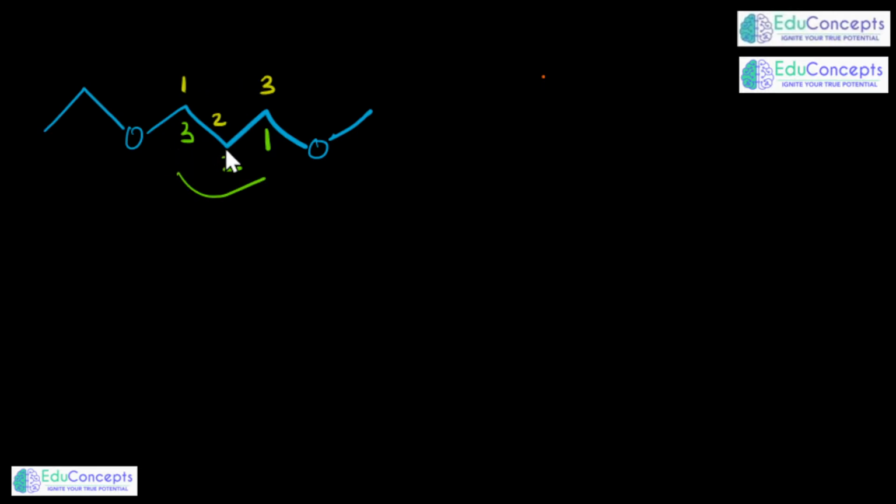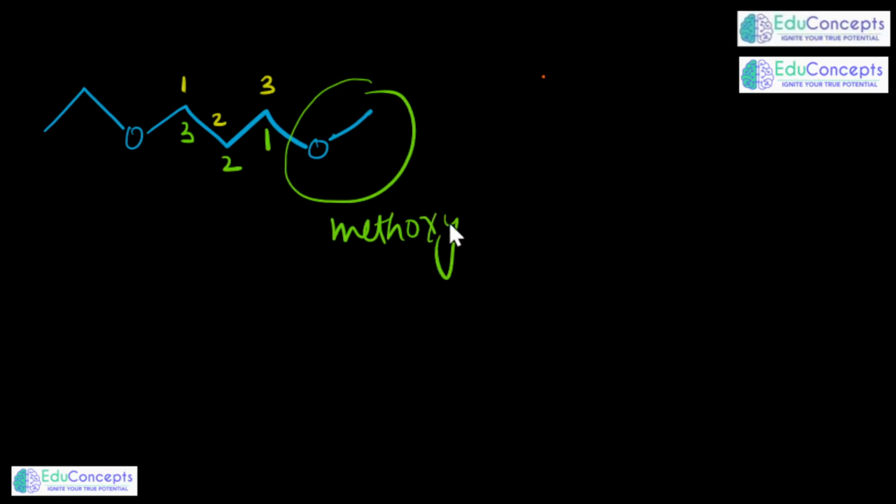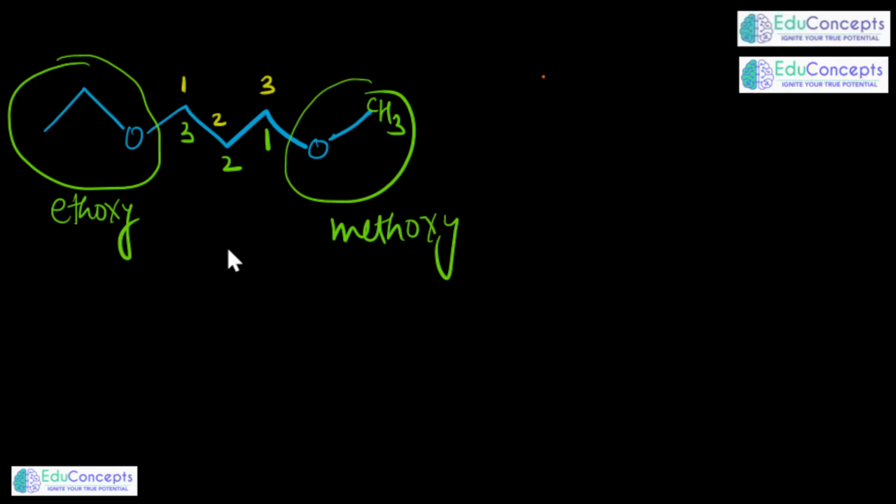So which way should I go? Because on this side I could see this is methoxy, because there is a carbon here, although they would not show it, so we have to consider this as methoxy. And here you are able to see ethoxy. There are 2 carbon atoms. Both of these have the same preference order because both of these are ethers. When 2 functional groups of same seniority are at identical positions from the 2 ends of the carbon chain, the numbering would go in alphabetic order. So if numbering has to go in alphabetic order, I should omit this green marking, because ethoxy would come first in the alphabet. So it is 1 2 3.